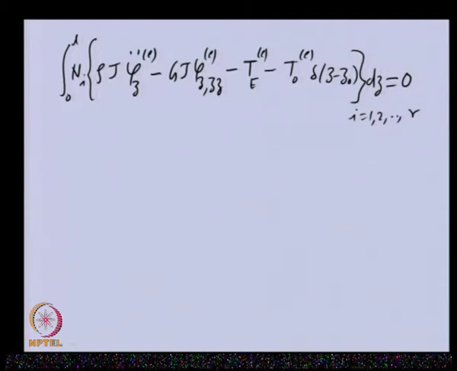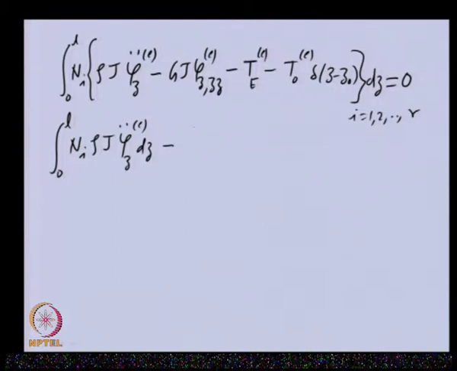So let us see how we are able to do this. What we will be doing is basically integration by parts of this term with respect to z. The first term is as it is, there is no change in the first term. Only the terms containing the double derivative with respect to z, we are doing integration by parts once.